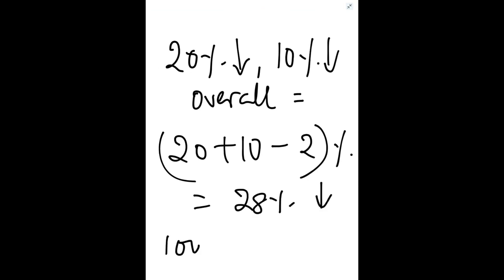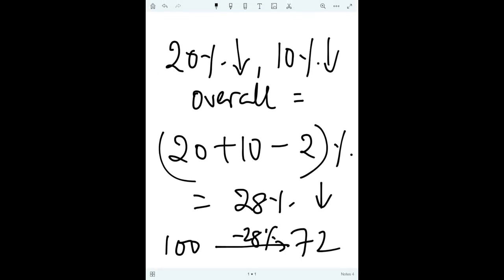That means if the initial value was 100, it will become 72. So there is 28% decrease overall. So 100 will become 72, 100 minus 28.